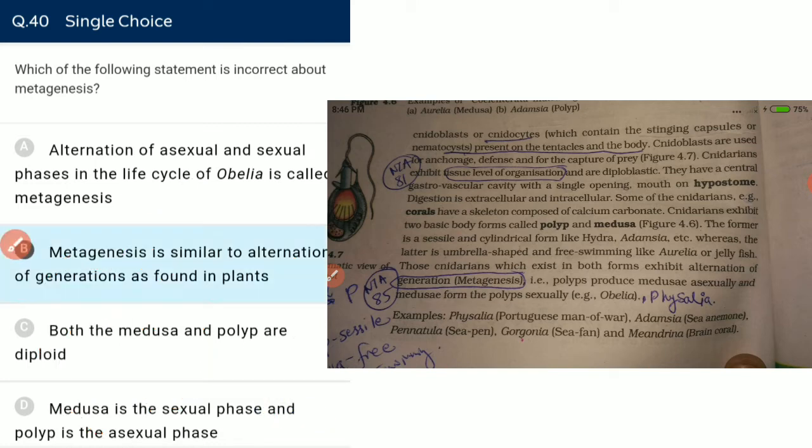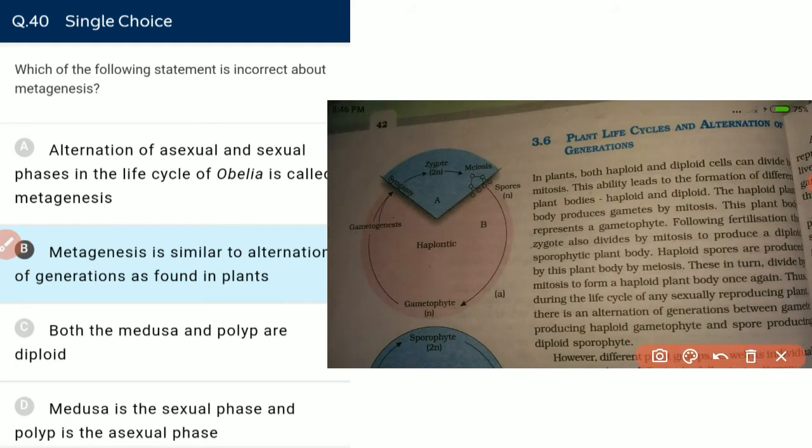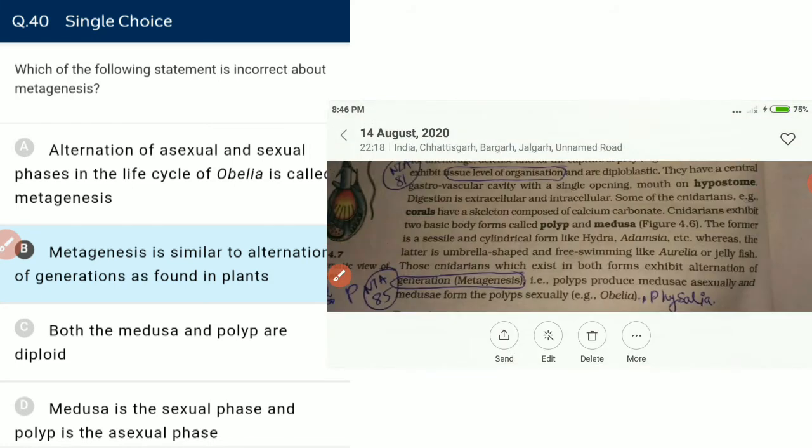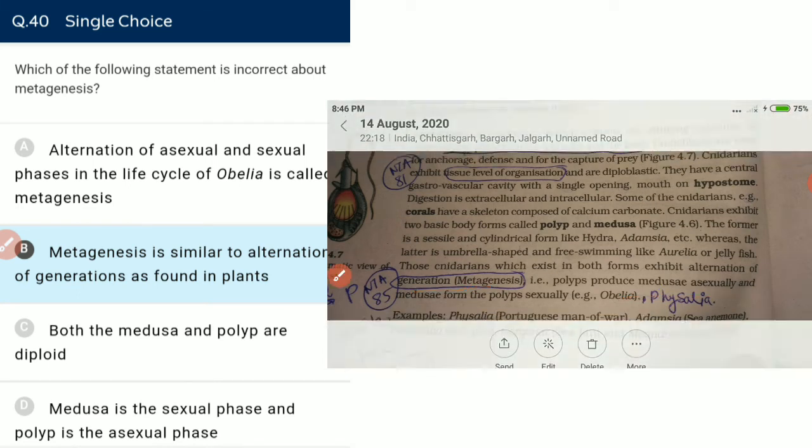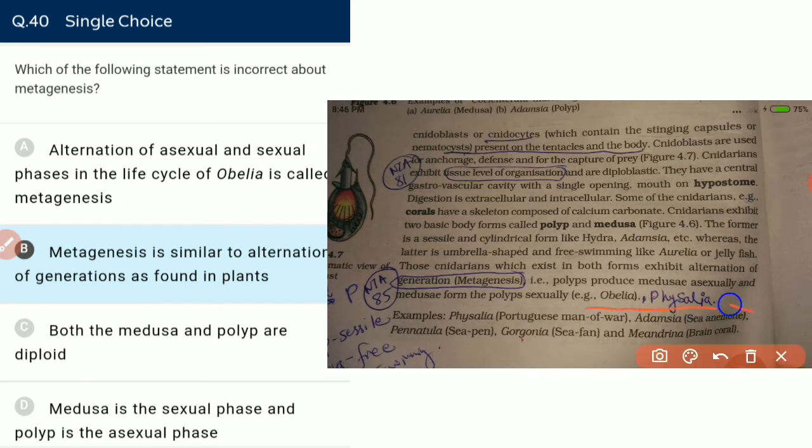So our answer is B, because in alternation of generation seen in plants, there is an alternation of generation between the haploid phase and the diploid phase. But in the case of animals, metagenesis means there is an alternation of generation between the sexual and asexual stage. That is seen in Obelia. In previous paper, we have seen that Obelia is also an example where alternation of generation, that is metagenesis, is seen.